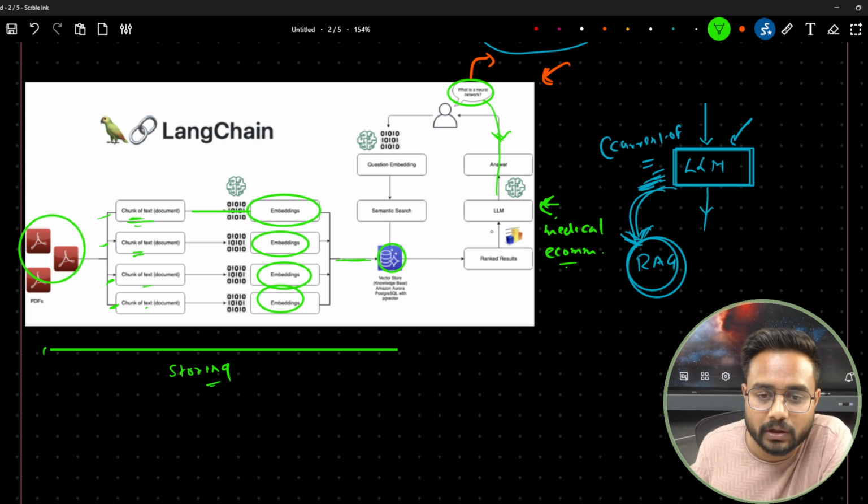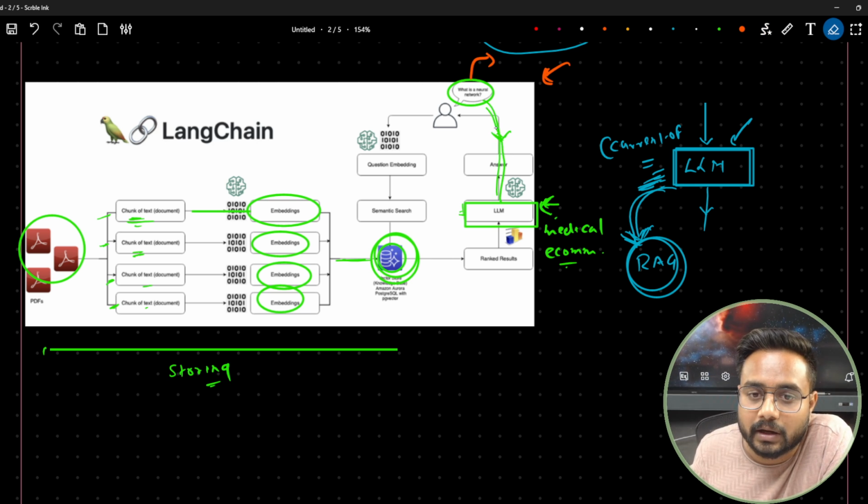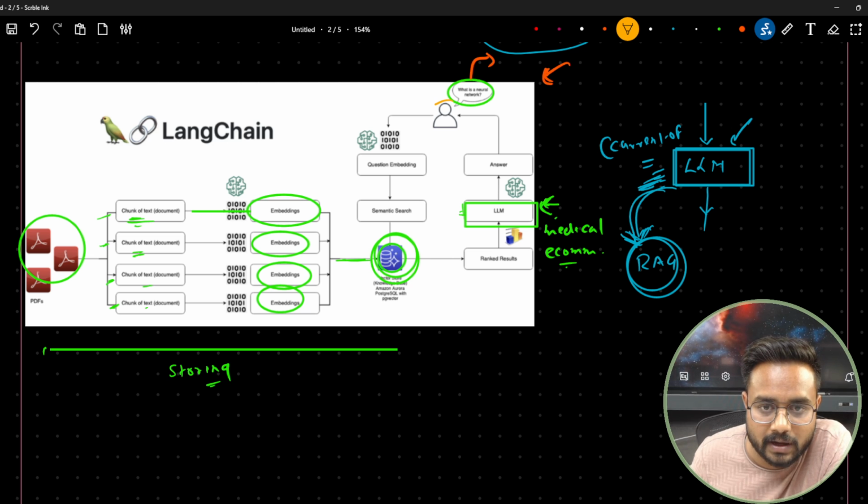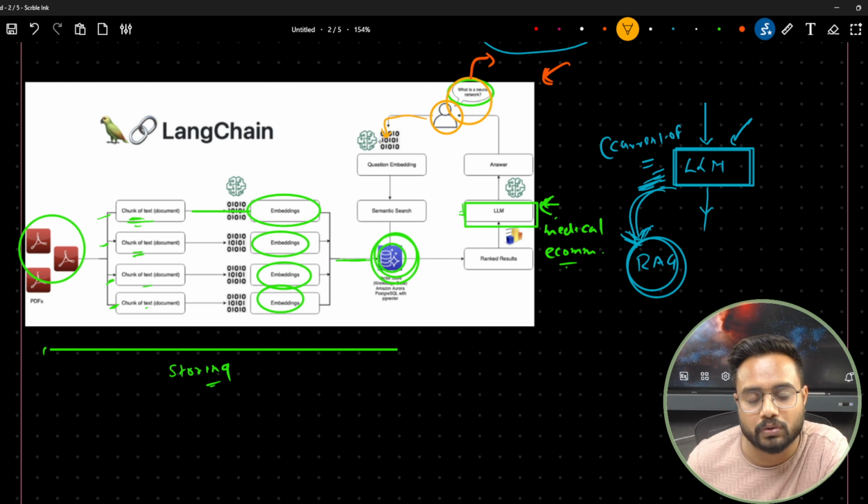That's why we connect this LLM with a database, and whenever we get the output, we are not getting it directly from this LLM. Let me show you how. Just focus over here and let's try to understand. Whenever the user asks anything, let's say the user asks what is a neural network, the question is converted into an embedding. Here is the question embedding.